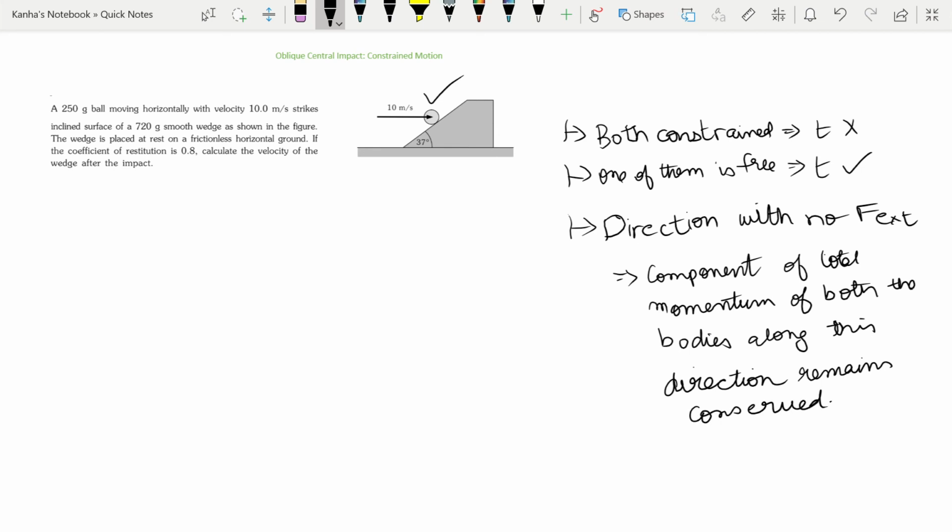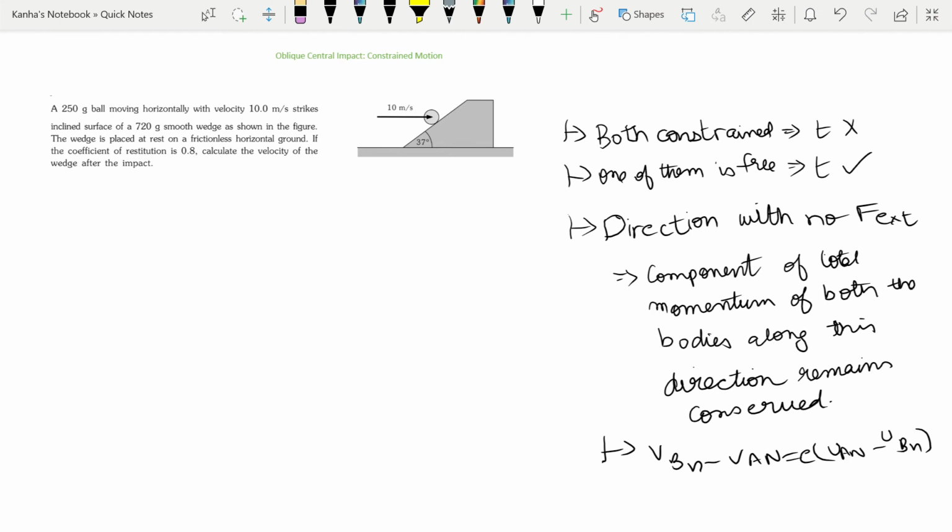Okay, the last one is about the coefficient of restitution. This is only applicable for the n component velocities. So you will have similar relations: VBN minus VAN equal to E times UAN minus UBN. Okay, these three things are what you should remember if any question on oblique contact comes, because I've seen these questions coming in the papers recently.